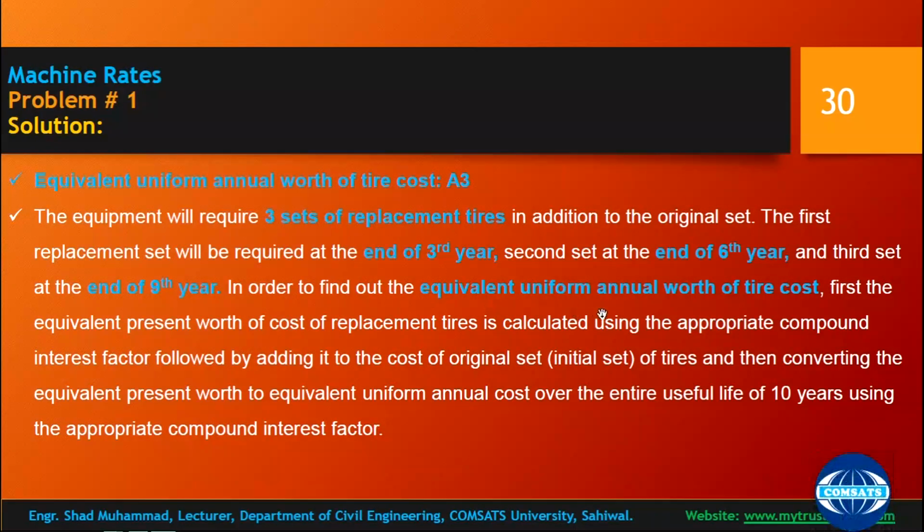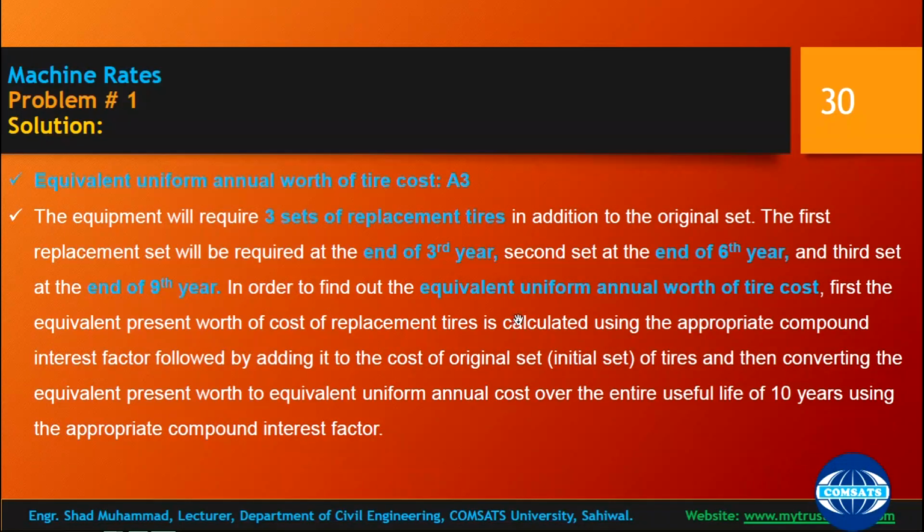In order to find the equivalent uniform annual worth of the tire cost, first the equivalent present worth of the cost of replacement is calculated using the appropriate compound interest factor, followed by adding it to the original initial set of the tires, and then converting the present worth to the uniform annual cost over the entire useful life of 10 years using the appropriate compound interest factor.